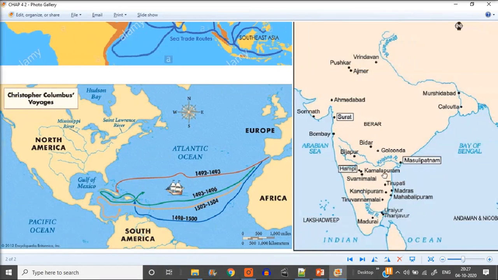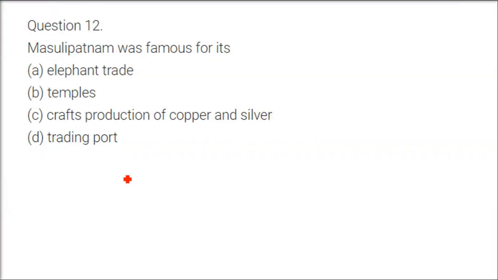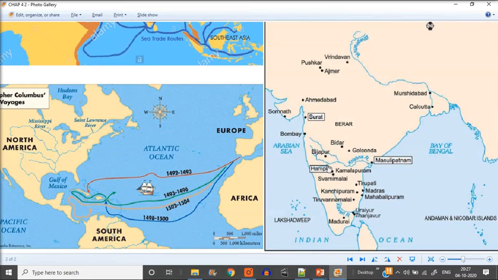Masulipatam was famous for what? It was a trading port on the eastern side of our country. At that time, Madras and Calcutta were not so much developed. So for those coming to this side of our subcontinent, what is the entry path?